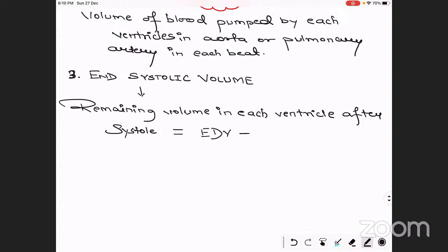When we subtract the stroke volume from the end diastolic volume, we get the end systolic volume, the ESV. End diastolic volume is around 120 ml and stroke volume is around 70 ml, so end systolic volume comes to around 50 ml.